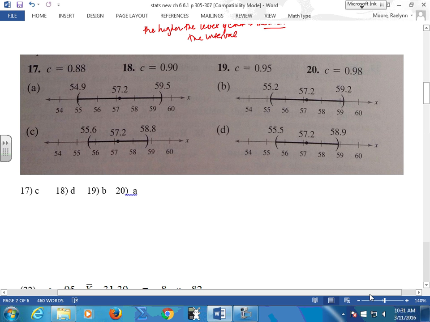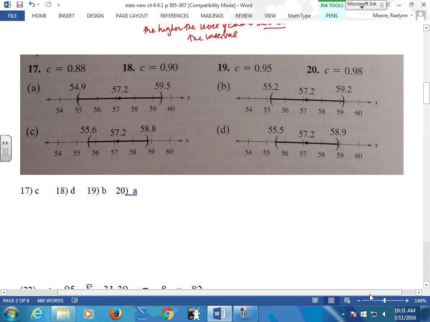Okay, so now you had to match up your confidence interval with the confidence number. Now, remember, let me have your attention for one second. I'm very fussy about this word. The confidence interval does not increase. The confidence interval gets wider.